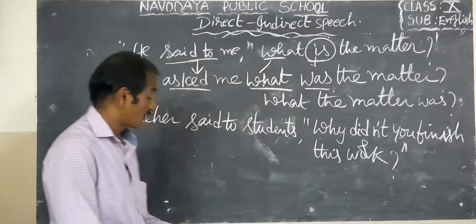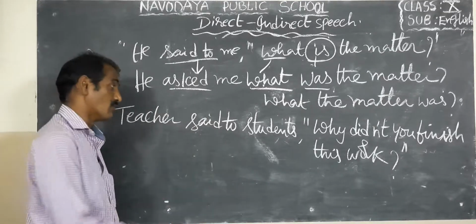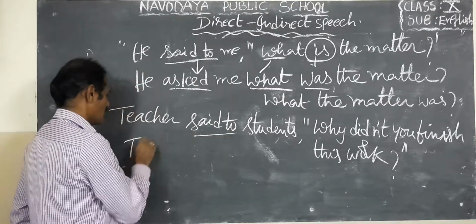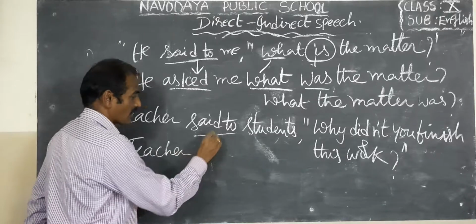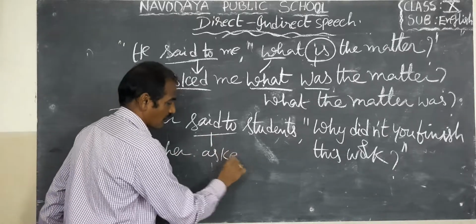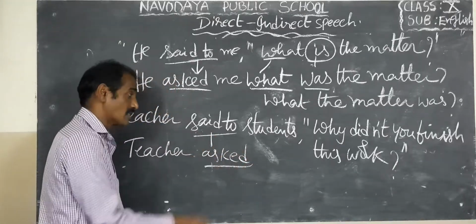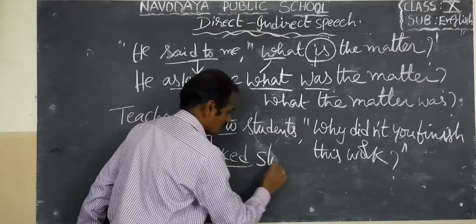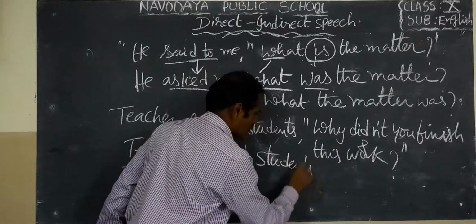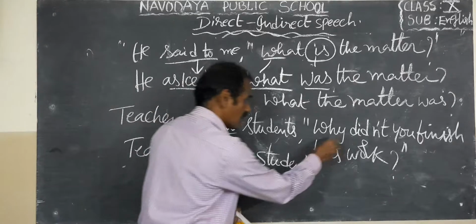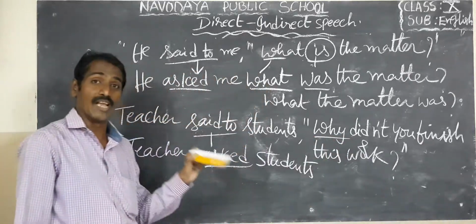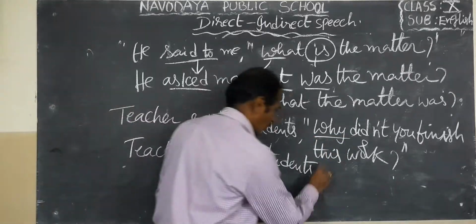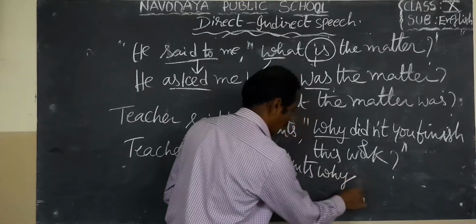Okay, see children, here it is simple. It is also a question word. So said to became asked. Teacher asked students. So here the conjunction is why. It should be used as the conjunction, the same. No need to write whether or if, just why.